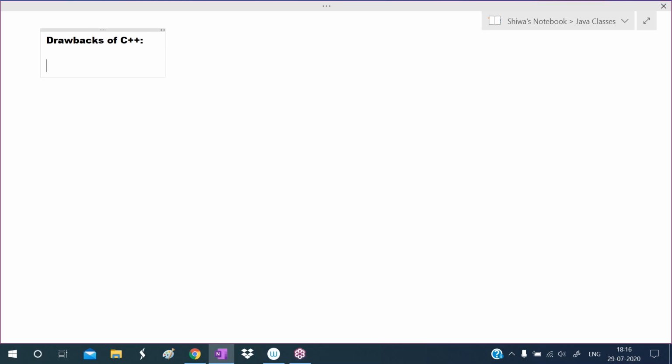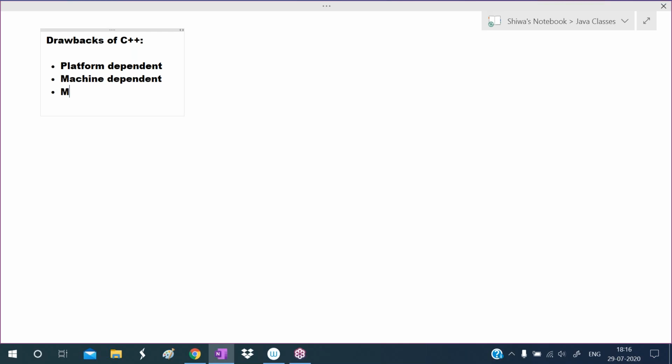See here. The first drawback is that C++ is a platform dependent programming language. I'm calling this a platform dependent programming language. That is a major drawback. And another drawback is that C++ is a machine dependent programming language.